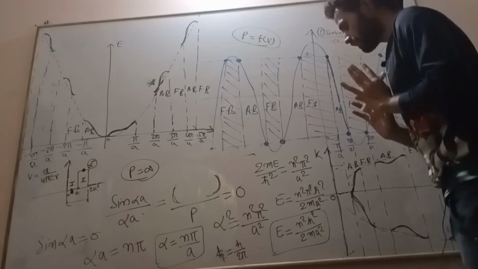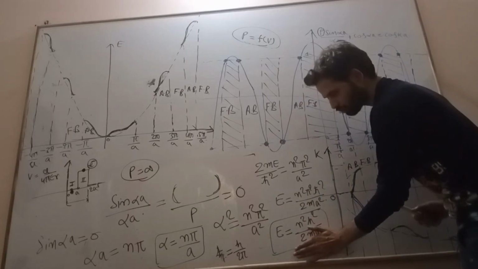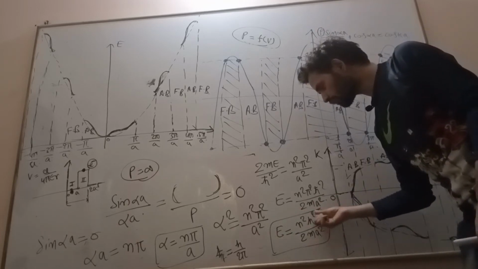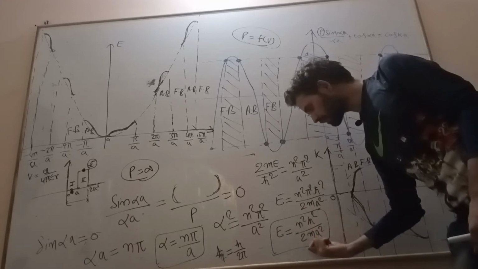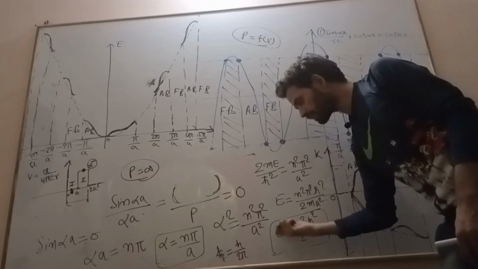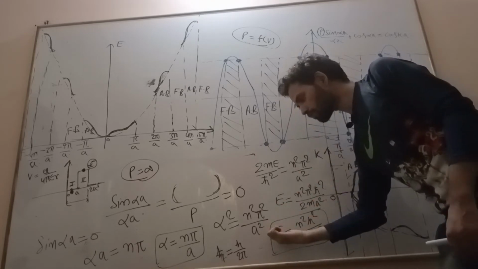From here, what can we understand? The indication of this equation is that the energy is not a function of momentum, meaning the particle has energy but no momentum. That energy is not enough to come out of the bound state.